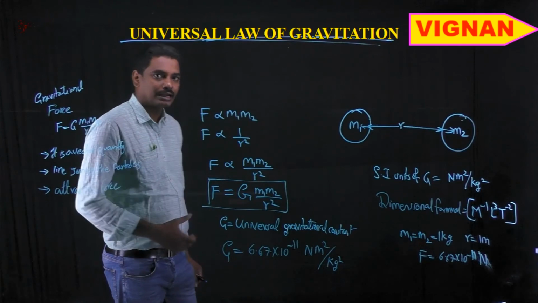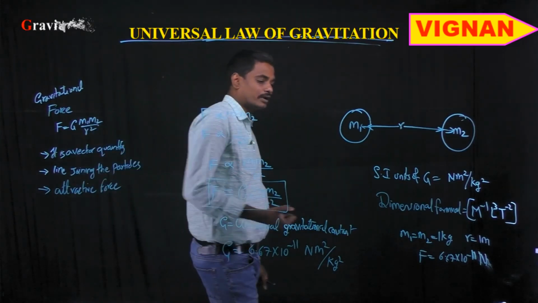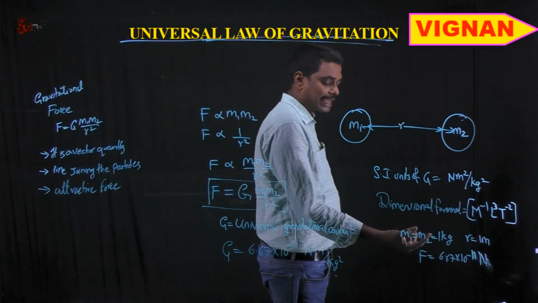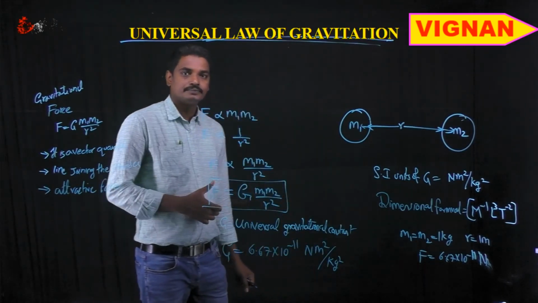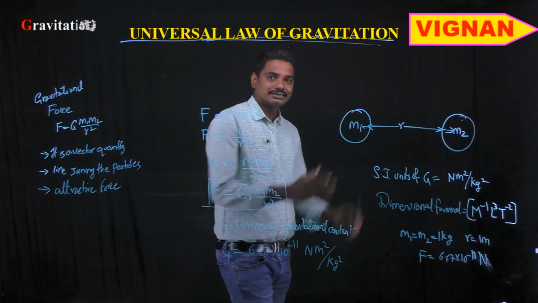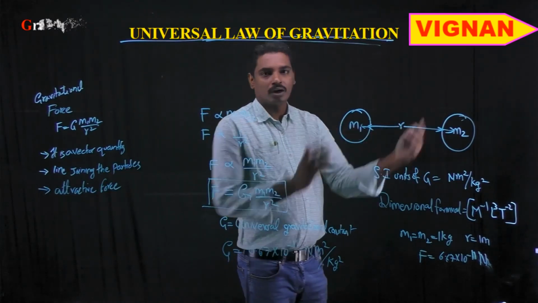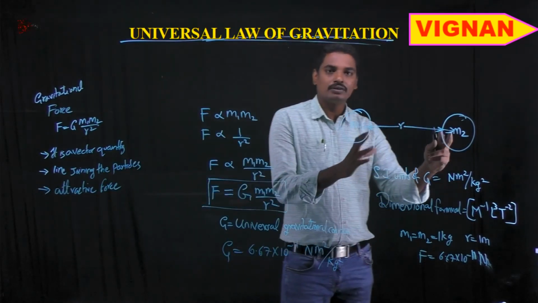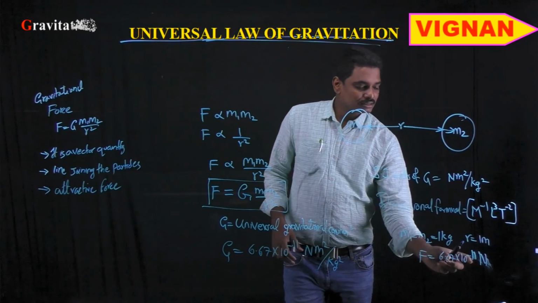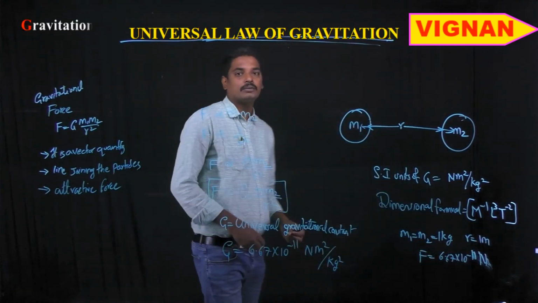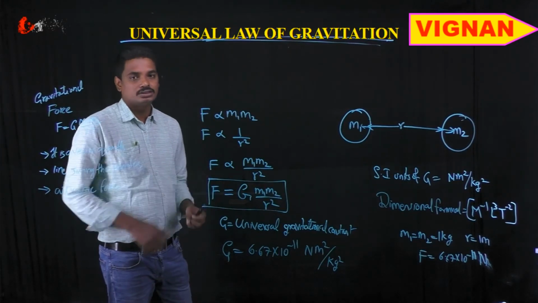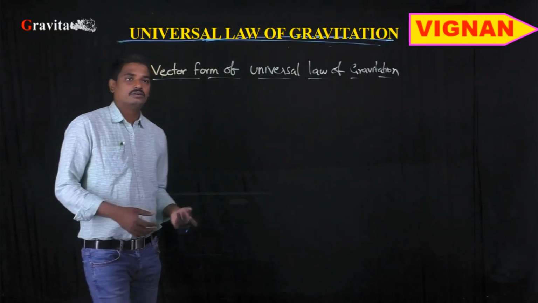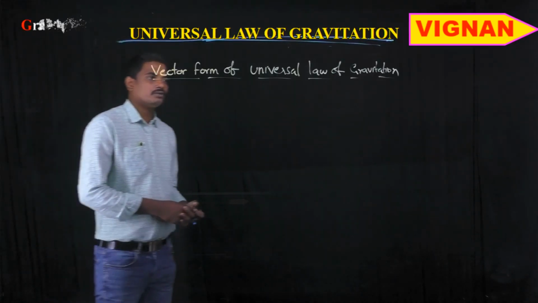So the universal gravitational constant G can be defined as the force acting between two particles of mass 1 kg each, separated by a distance of 1 meter, which is 6.67 into 10 power minus 11 newtons.